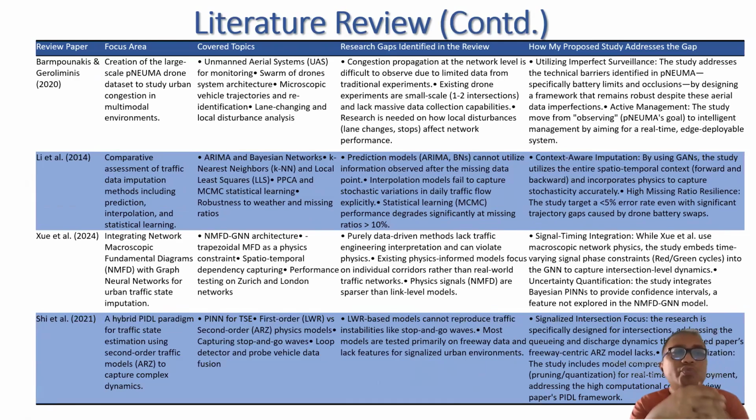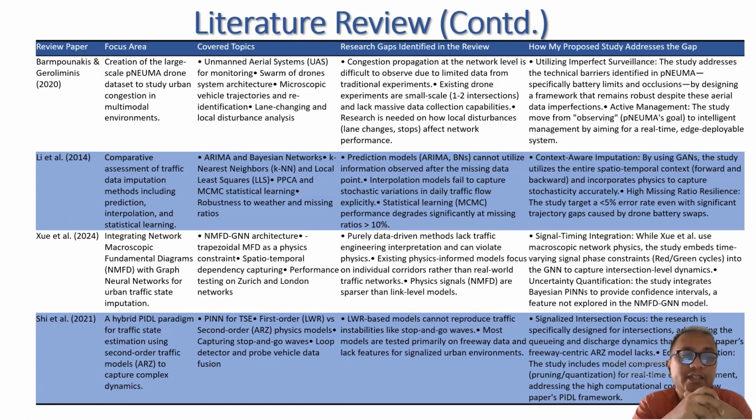And the fourth one uses the large scale pNEUMA drone data set for a multimodal environment, but I am including surveillance system and also data imputation.